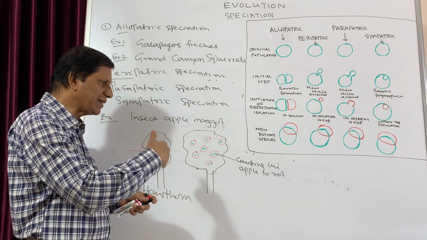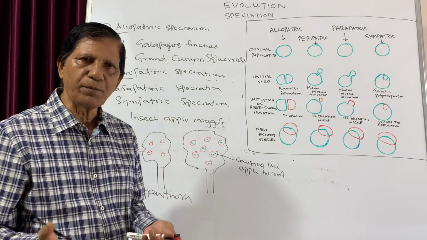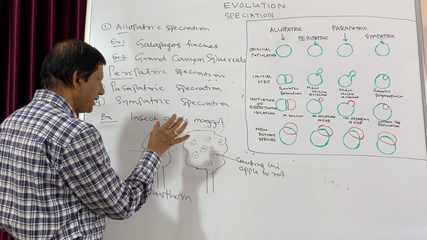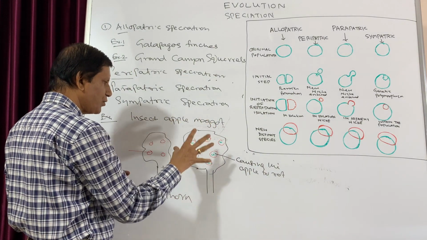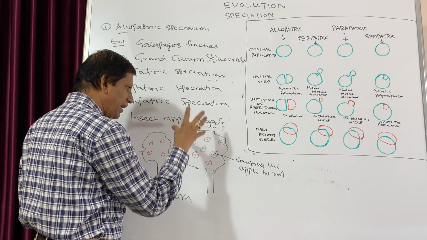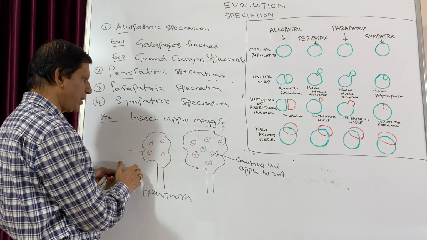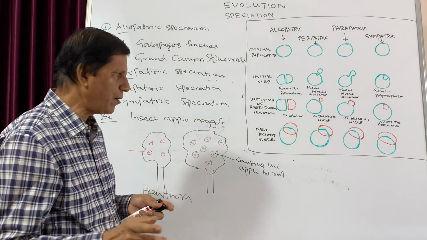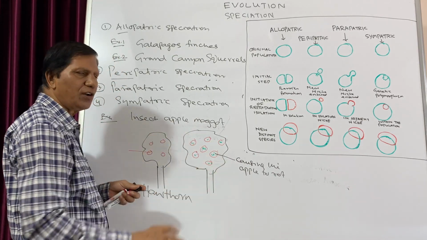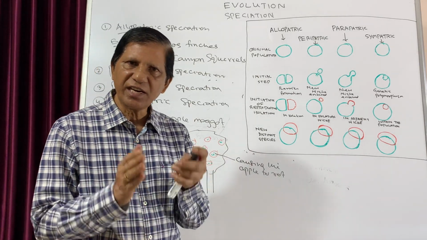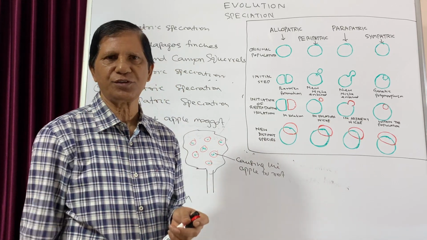So after several generations, what will happen? Naturally, the apple maggot which lays eggs in this apple plant will be completely different from this one. But remember, till now, two different species have not been formed. It is still under this speciation process.